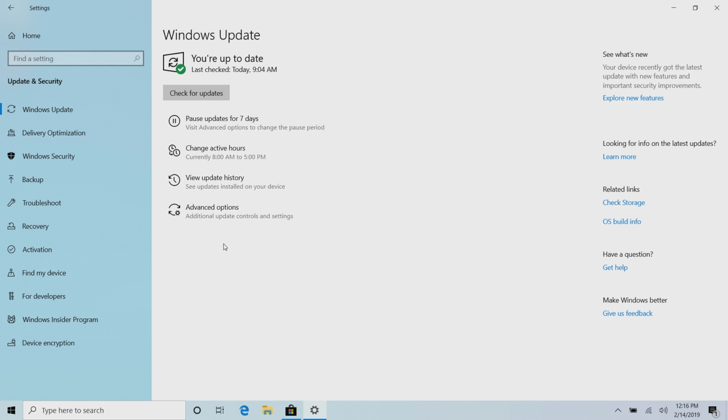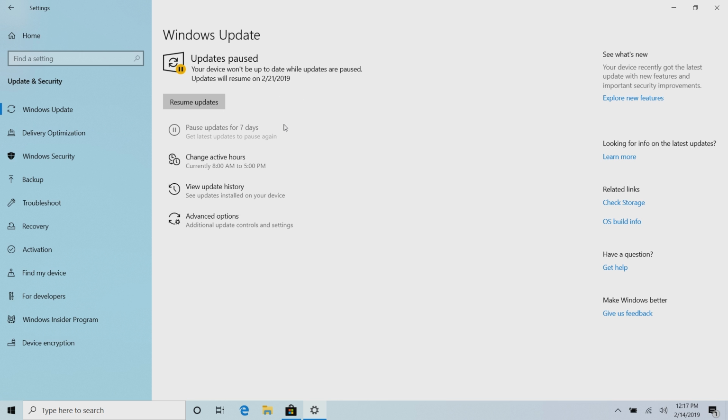Moving into Windows Update, Microsoft has brought forward a number of the Windows Update settings and options to the forefront of the UI. So you can see here we can now instantly pause updates for 7 days from this UI. Those updates are now paused, and I believe you can now pause updates on Windows 10 Home devices as well, which is a much welcome change to many people.